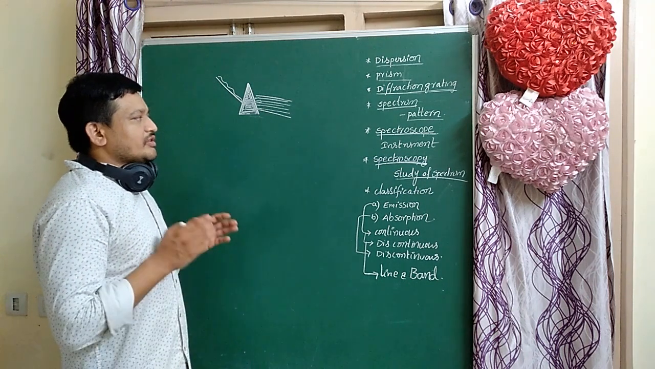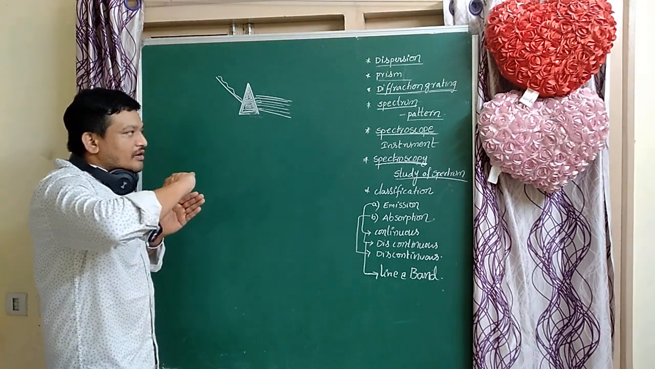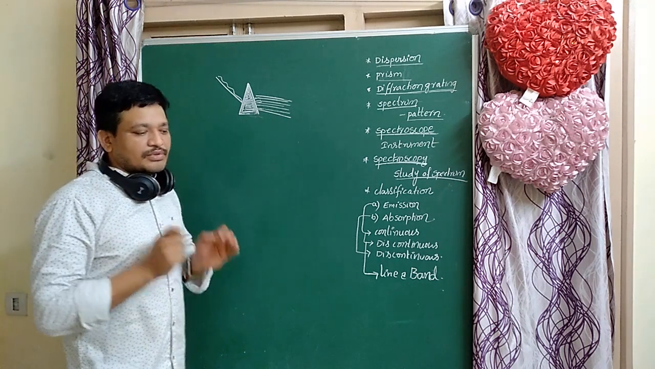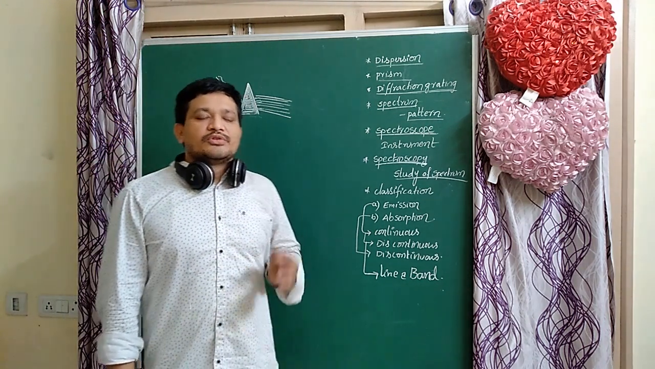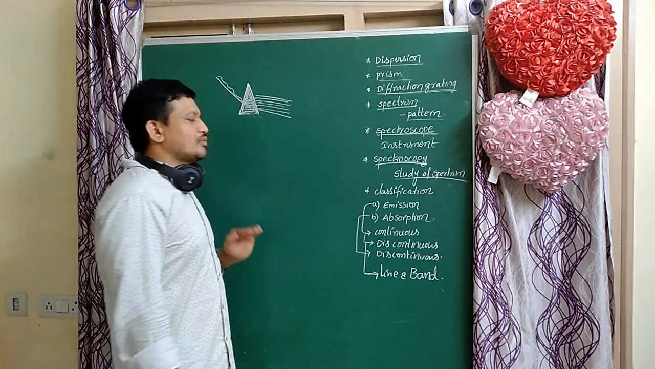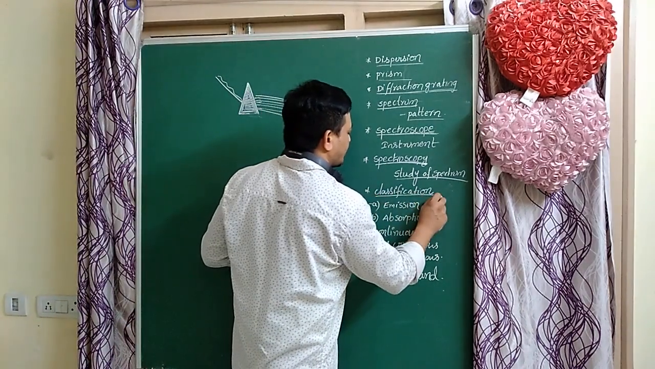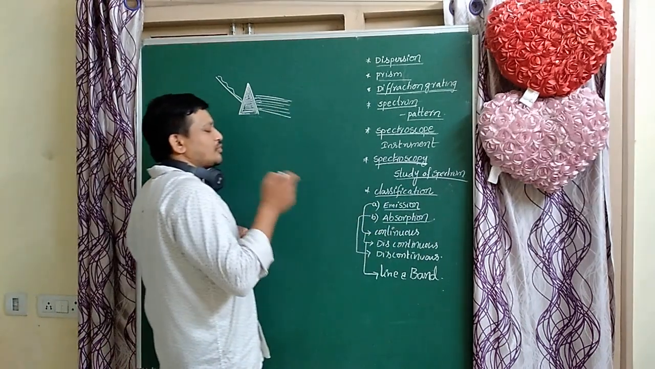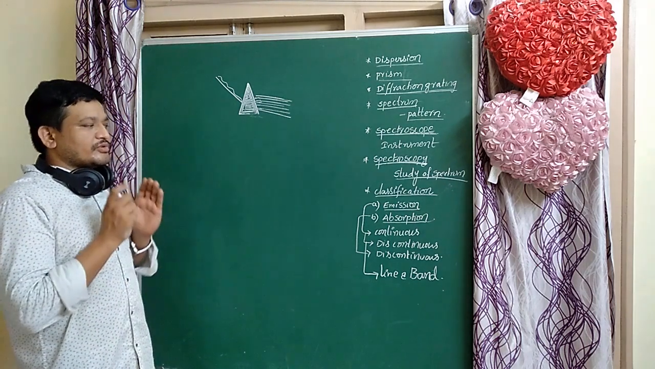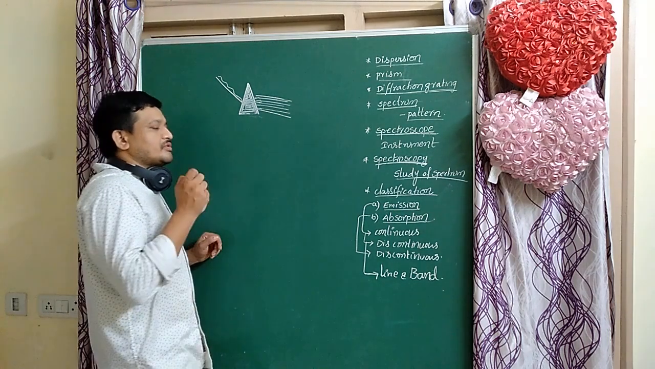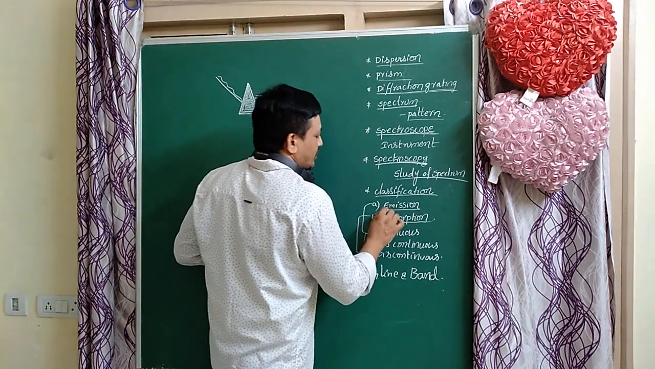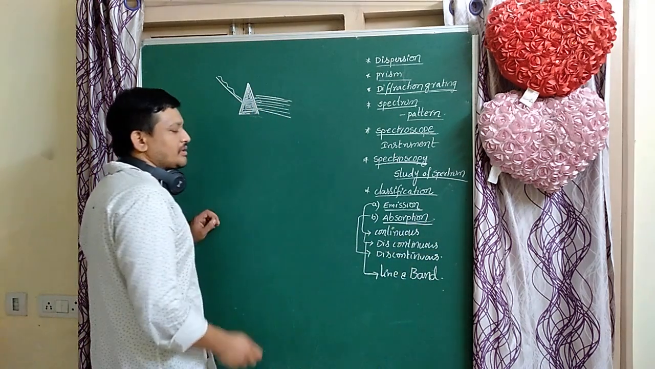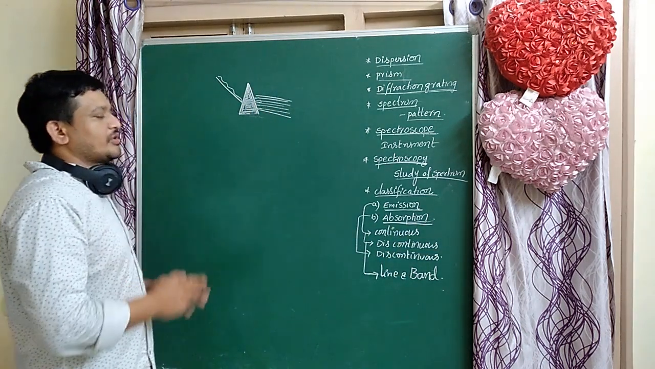So next, what is a spectrum? A pattern of radiation or group of wavelengths is called a spectrum. Spectrum is mainly divided into how many types? Two types, based on the source of radiation: emission spectrum and absorption spectrum. These are very important spectrums.